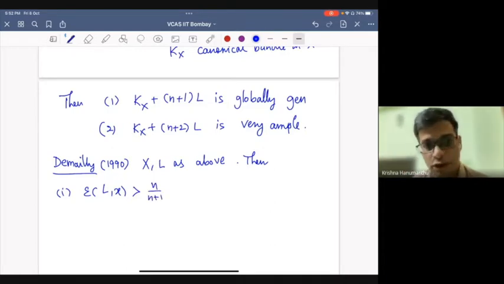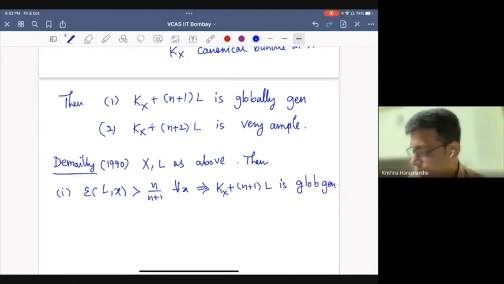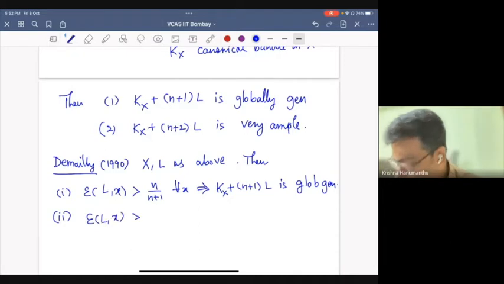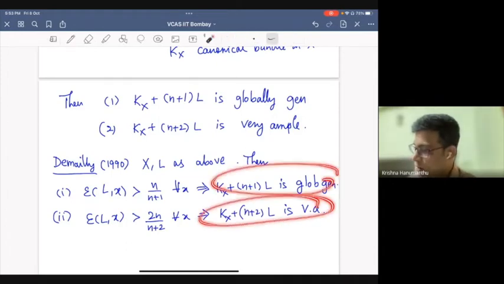So if the Seshadri constant is strictly more than n by n plus 1 for every point, then K plus (n+1)L is globally generated. And if it is strictly bigger than 2n by n plus 2, this is very ample. So as you can see, the conclusions are what Fujita gives.